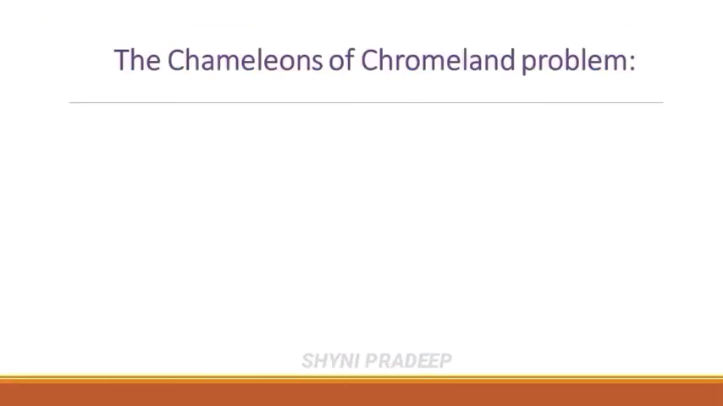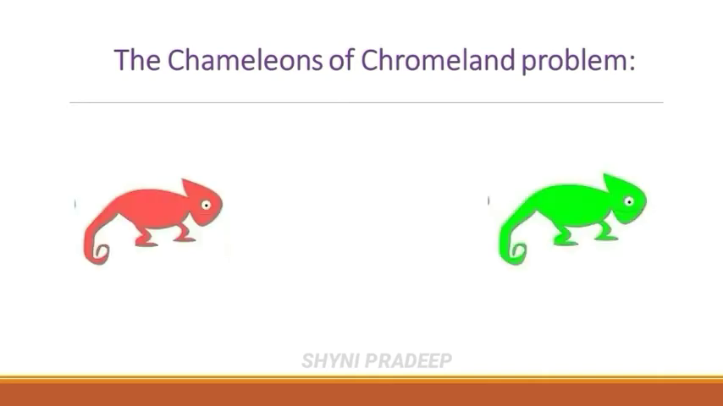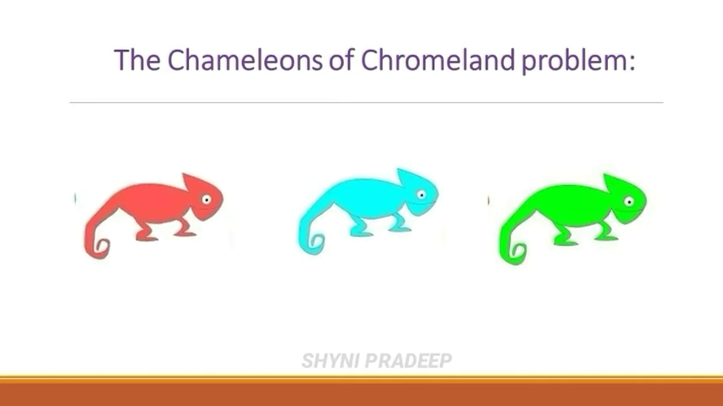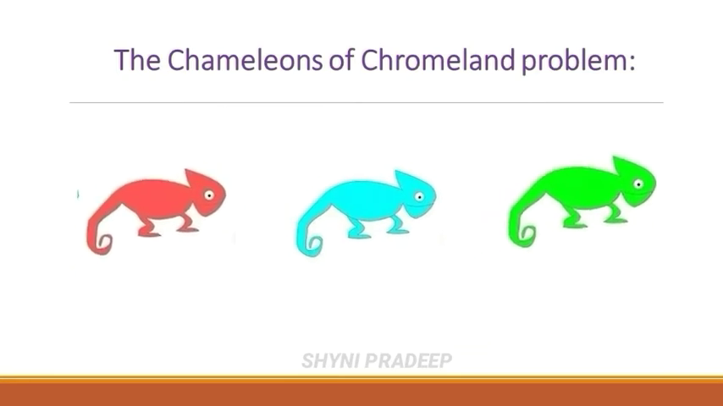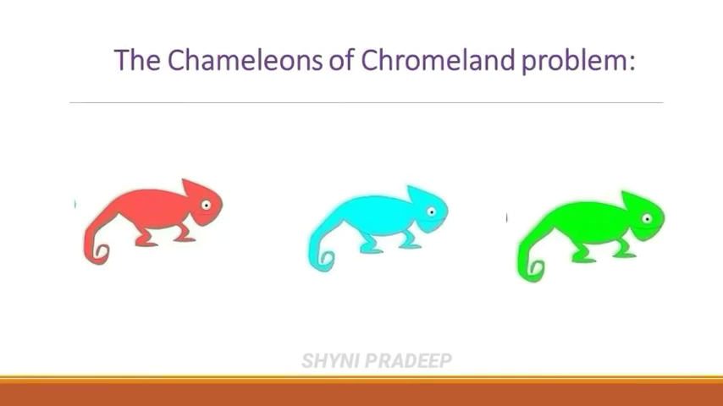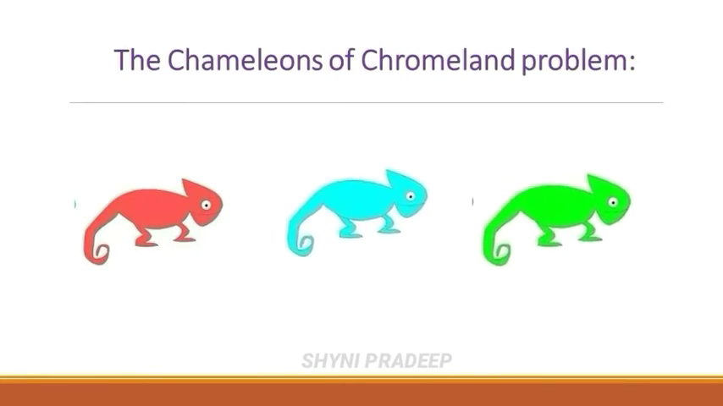Next, let us see another example. Chameleons of Chromeland problem. In Chromeland island, there are 3 types of chameleons: red, green, blue. Whenever 2 chameleons of different colors meet, they both change their color to the third color. If they are the same color, nothing happens. For example, if red and blue meet, they both change their color to green. If red and green meet, they both change to blue. If green and blue meet, they both change to red.